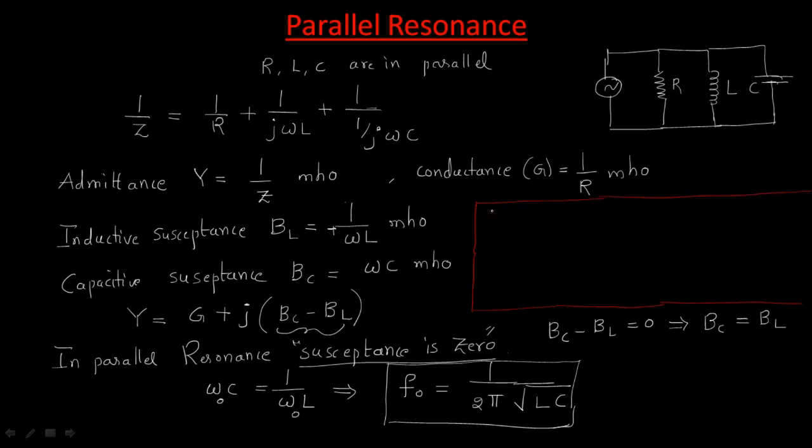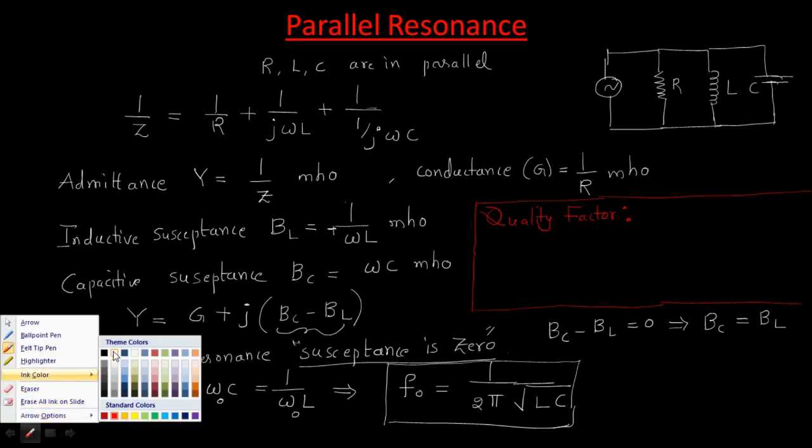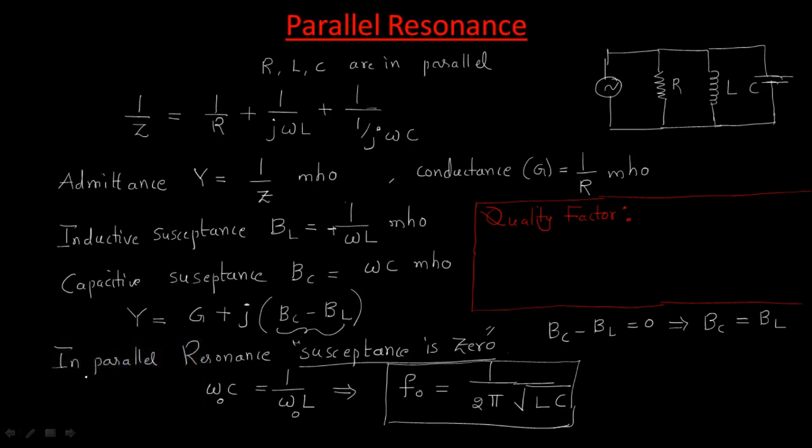So for parallel resonance quality factor, in case of series resonance, that is the ratio between voltage across reactance to voltage across resistance. Here it is a parallel, meaning the current division is possible here, but in case of series we have voltage division possible.